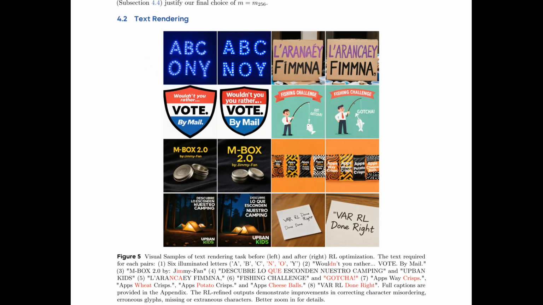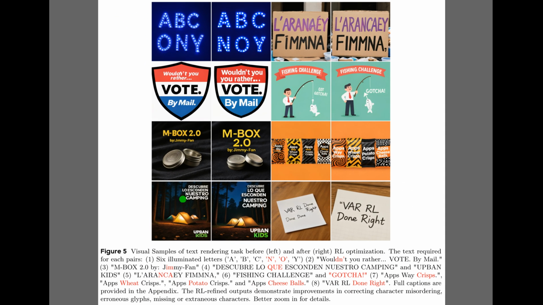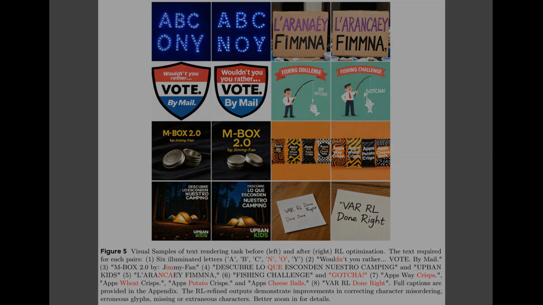Figure 5 puts these methods to the test with visual comparisons of text rendering. In each of these 8 pairs, the left image shows the output before optimization, and the right shows the result after reinforcement learning. A clear example is the sticky note in the bottom right corner. Notice how the baseline hallucinates extra words, writing "done right," while the optimized version cleanly generates the correct title. Similarly, in the phishing scene above it, the model corrects a stuttering caption from "God gotcha" to simply "gotcha," proving its ability to fix fine-grained text errors.